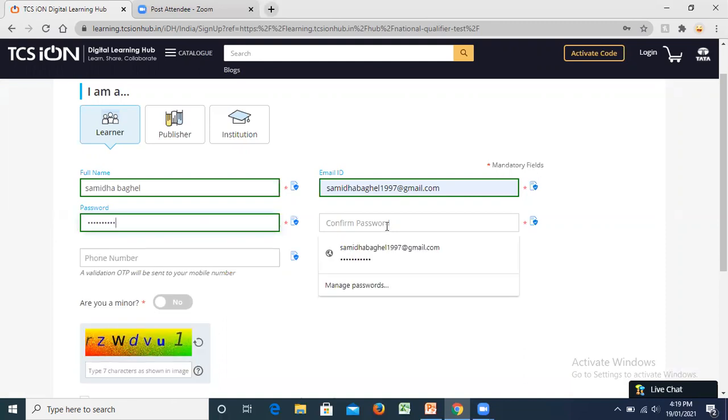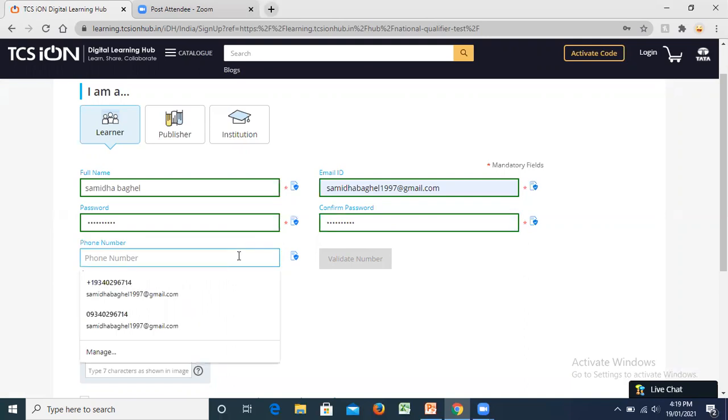So give your password accordingly, a capital letter, a small letter, then some alphabets, and then a special character. Confirm it. Give your phone number.